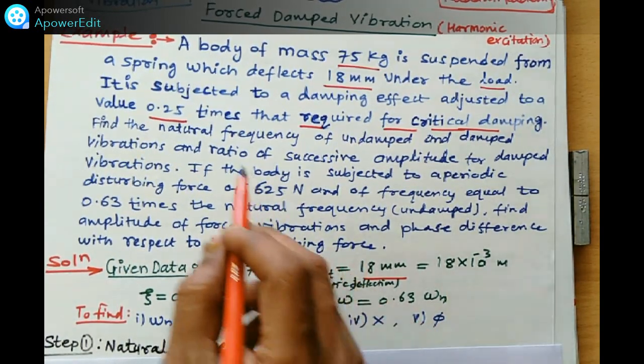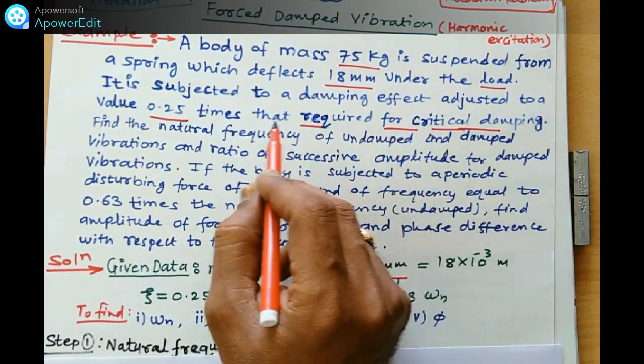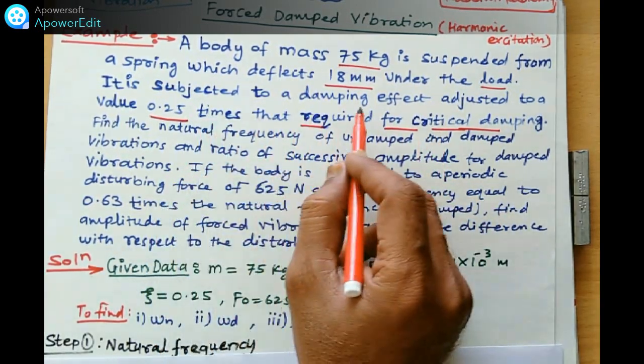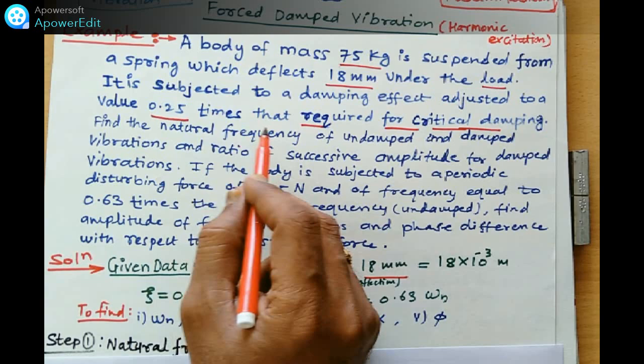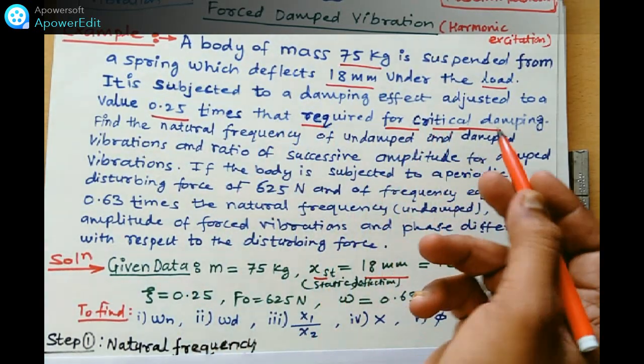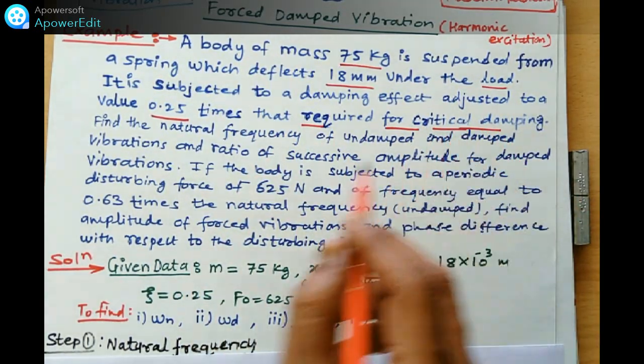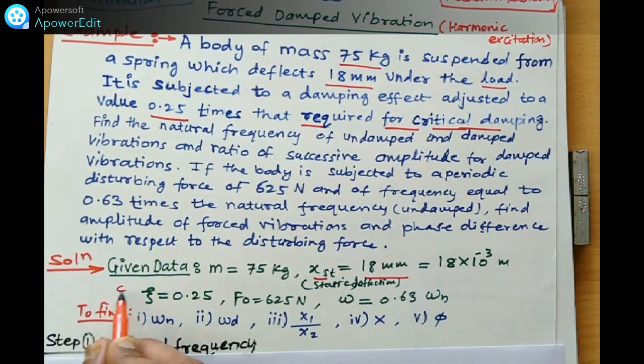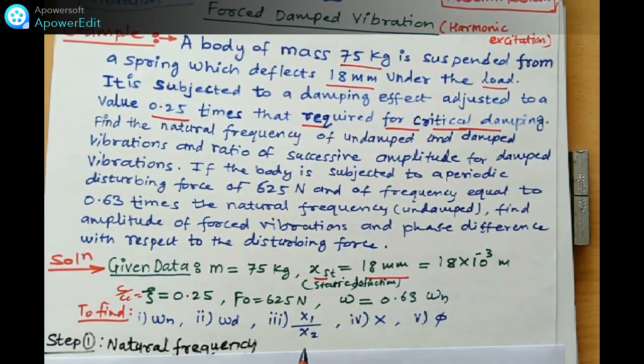And this zeta is the damping C by Cc. What is this value? The damping is adjusted to 0.25 times that required for critical damping, which means C upon Cc is zeta, equal to 0.25.